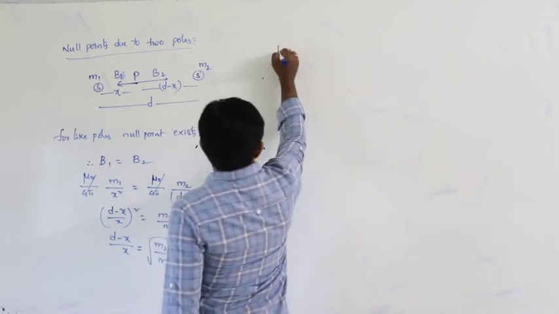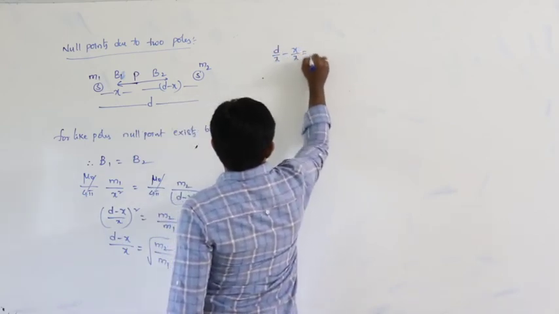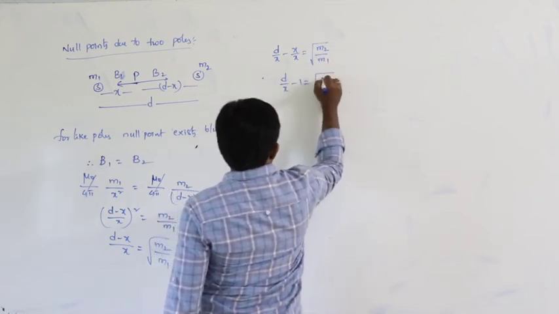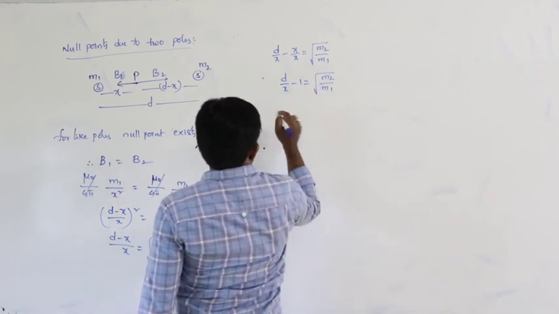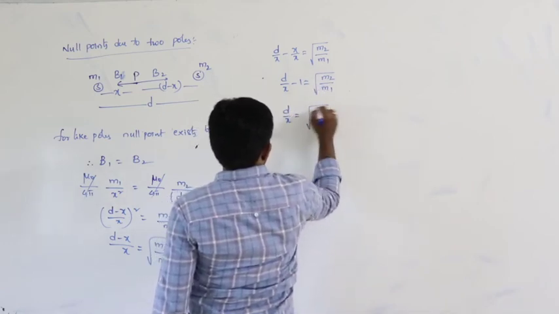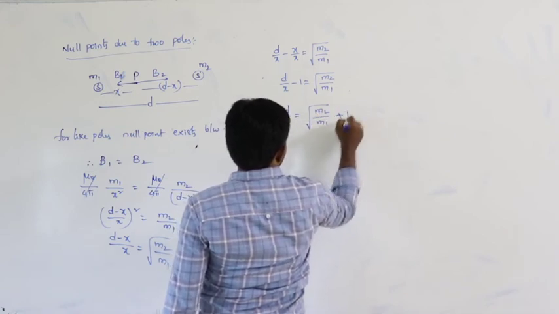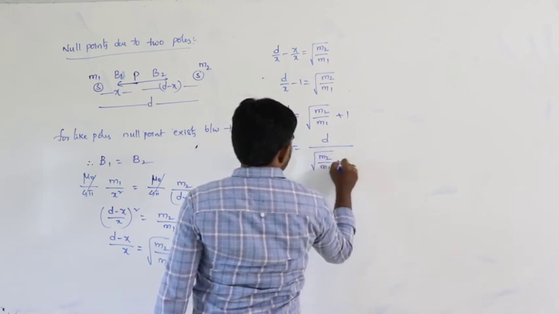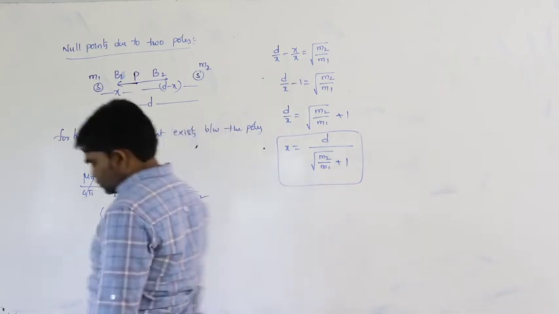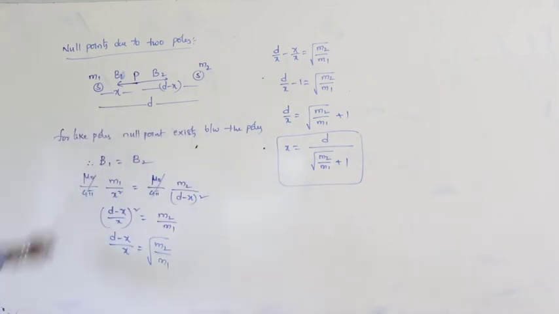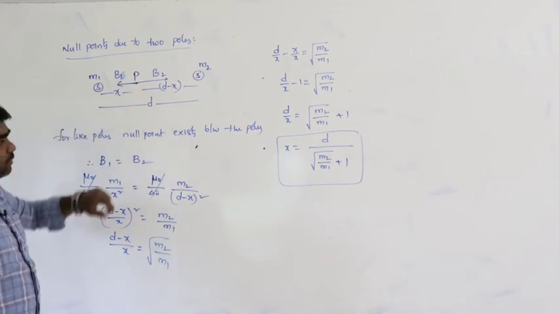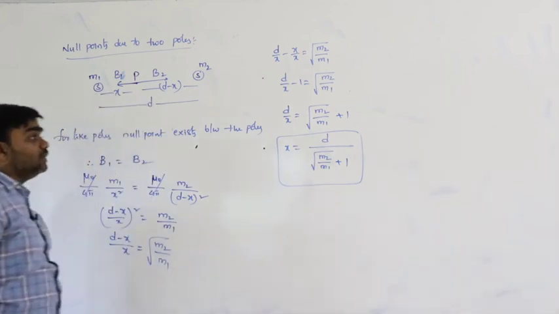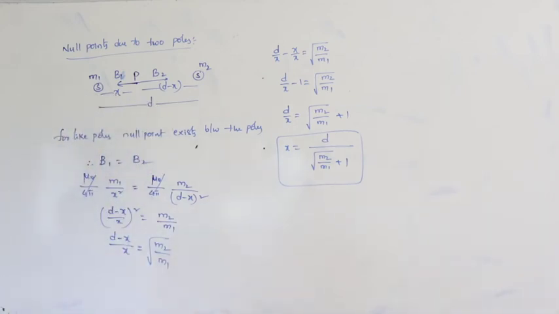Next, here it is d by x minus x by x is equal to under root m2 by m1. So, d by x minus 1 is equal to under root m2 by m1. So, d by x is equal to under root m2 by m1 plus 1. Therefore, x is equal to d by (under root m2 by m1 plus 1). This is the position of the null point from the first pole. This is the first pole and this is x. Position of the null point from the first pole is equal to d by (square root of m2 by m1 plus 1).